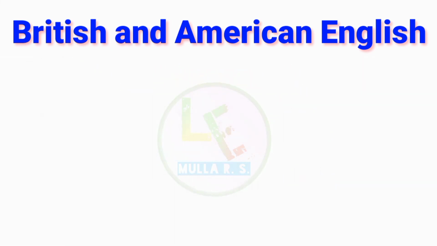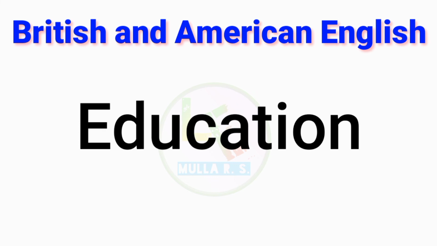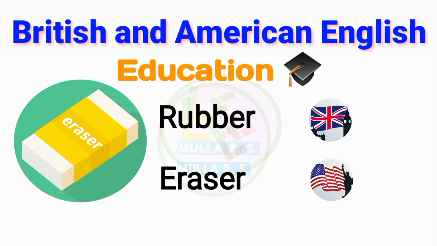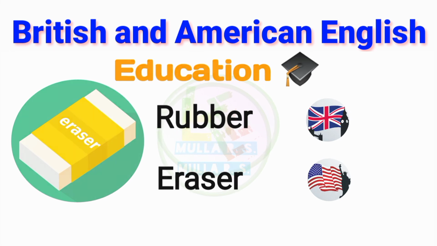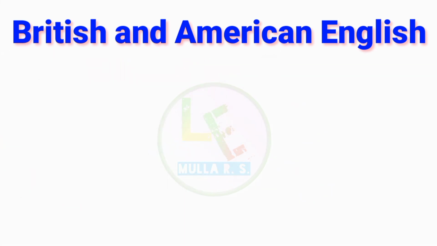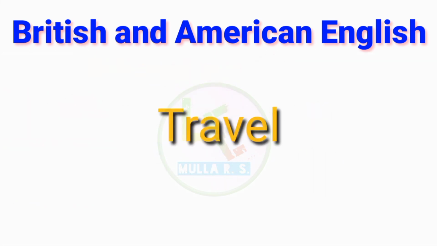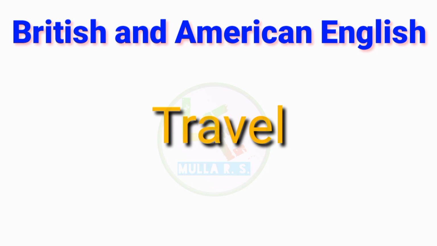Now let's see education related vocabulary. The first word is rubber, and it is taken from British English, and in America it is known as eraser. Don't get confused, both the words are correct. The second word is playtime or break time. In Britain, the rest between lectures in school is known as playtime or break time, and in America it is called recess.